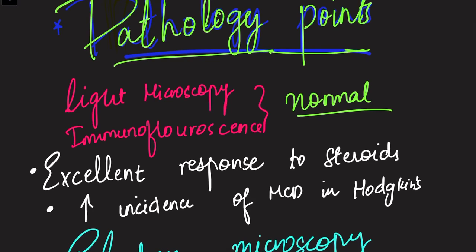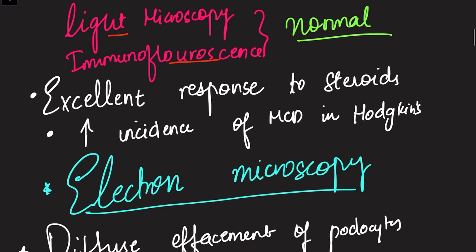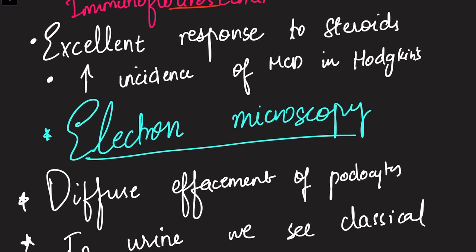Fine. Now let's enlist some of the important pathology points. Okay, so pathology, remember that light microscopy and immunofluorescence are normal. Yet there is evidence to show that there might be an autoimmune etiology to this disease, but it is not yet proved and not yet confirmed. So for now we can say that immunofluorescence is normal. Okay, now next is excellent response to steroids. This is one of the reasons why people started thinking that this might have an autoimmune etiology, because it has a very good response to steroids.